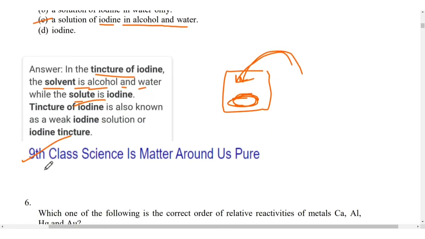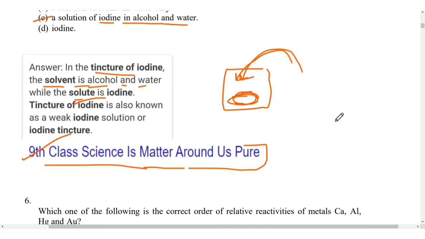And it is given in the 9th class science chapter, Is Matter Around Us Pure. This is the name of the chapter. So you can see that they are mostly asking from the 9th as well as 10th class NCERT.